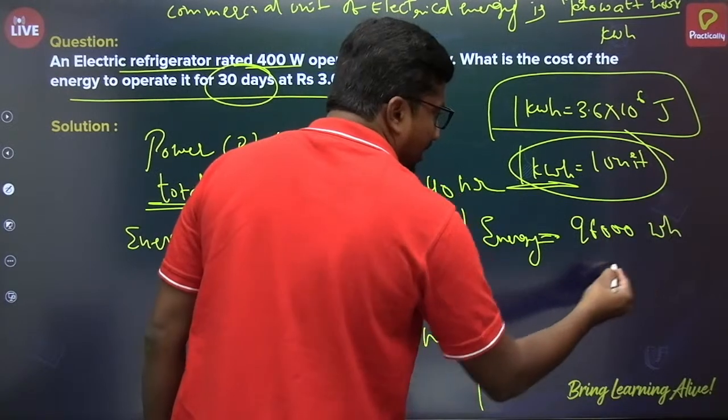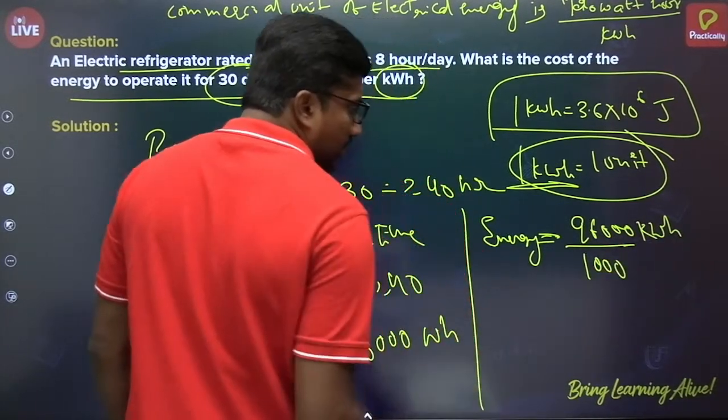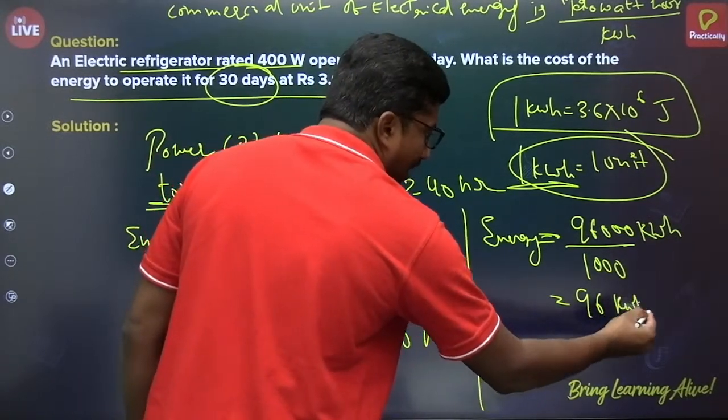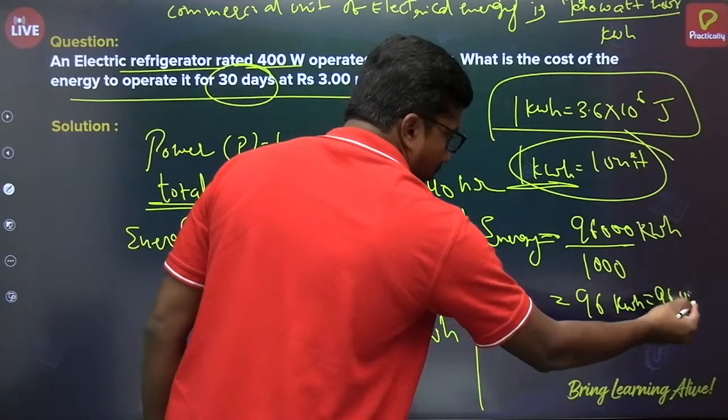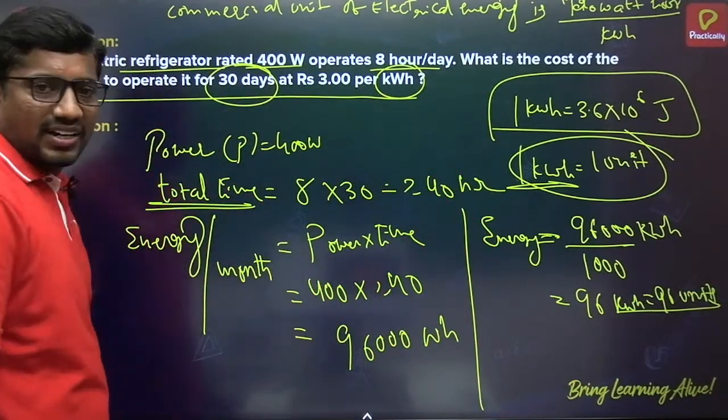This you can convert into kilowatt hour by dividing with 1000. So then it will become 96 units. 96 kilowatt hour, nothing but 96 units. But here you are not having any problem since they themselves said kilowatt hour.